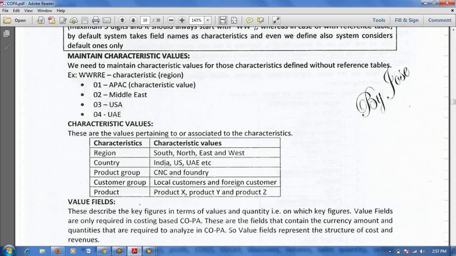This is the country; it may be India or US. These are all the countries. Product group: this is CNC product group, foundry product group. These are all the characteristic values, the values associated with the characteristics. When we post any document with characteristic values, the system will generate one profitability segment, which we call a market segment.